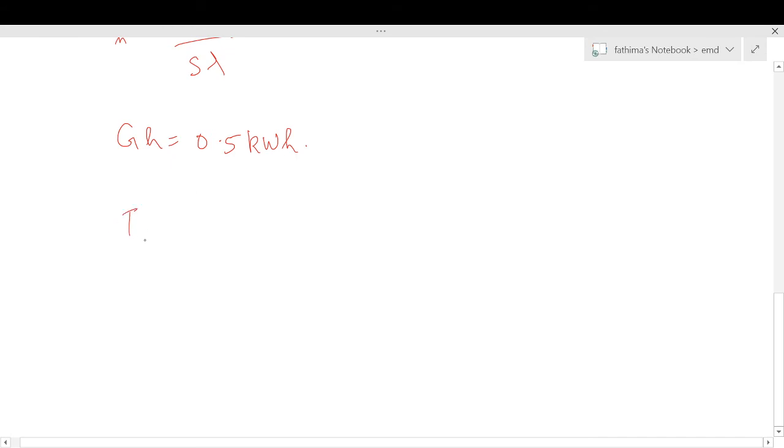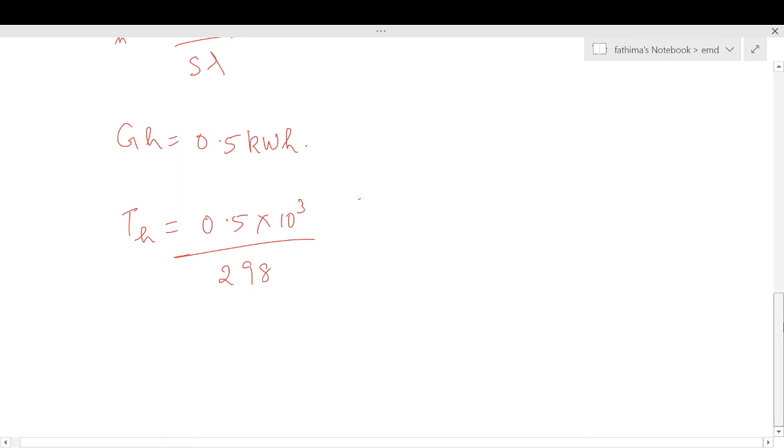So Th is equal to Gh by S lambda, that is 0.5 into 10 raised to 3 divided by S lambda, which is 298. So we'll get the value of Th.